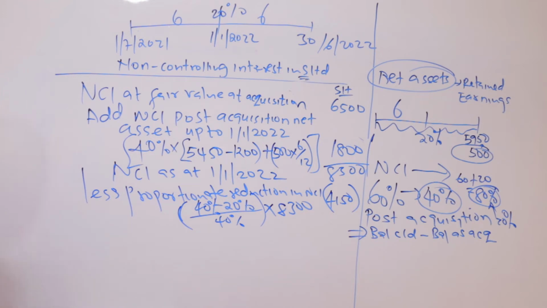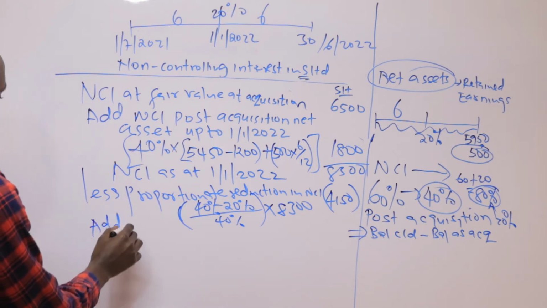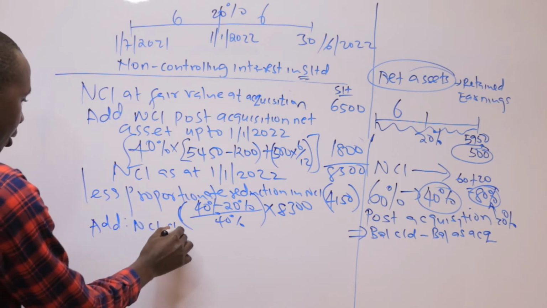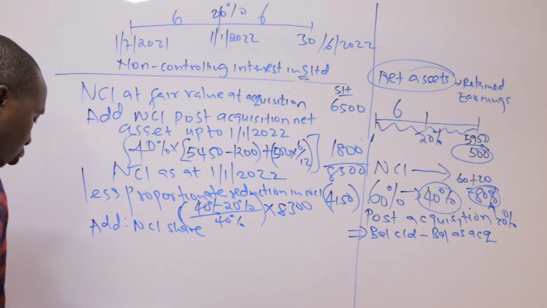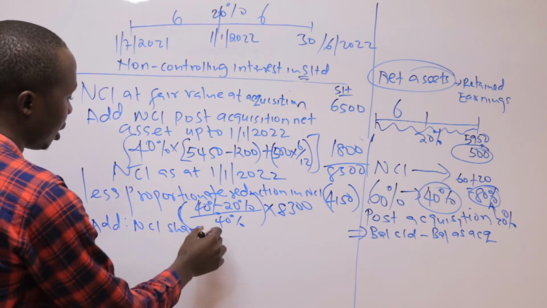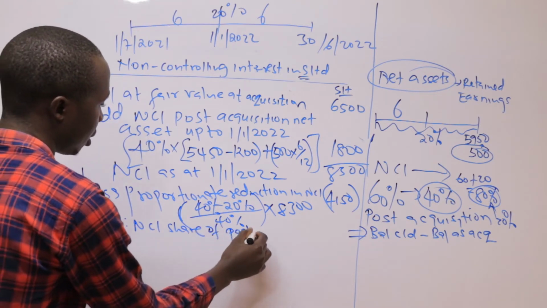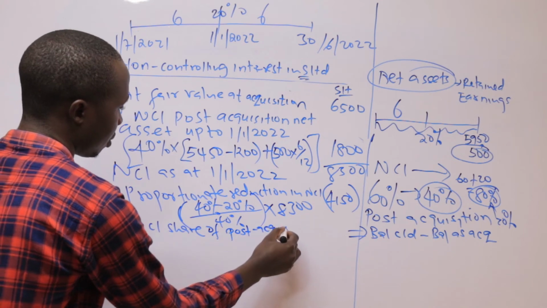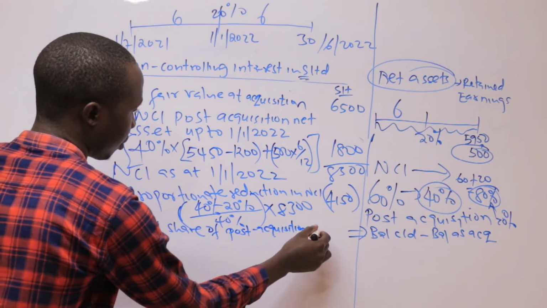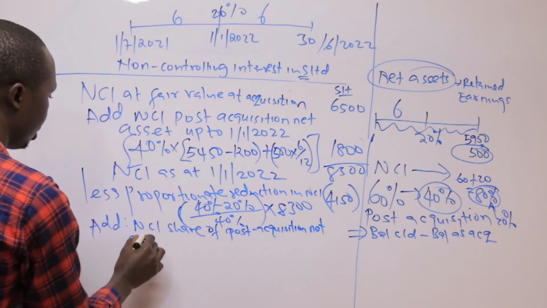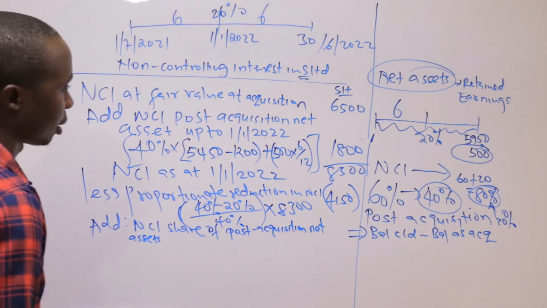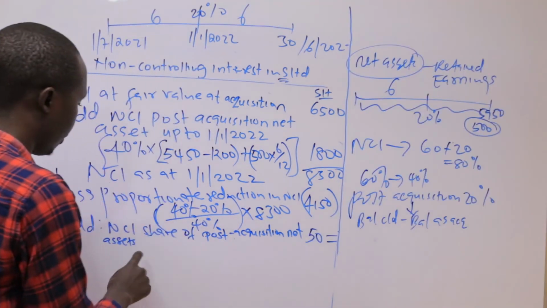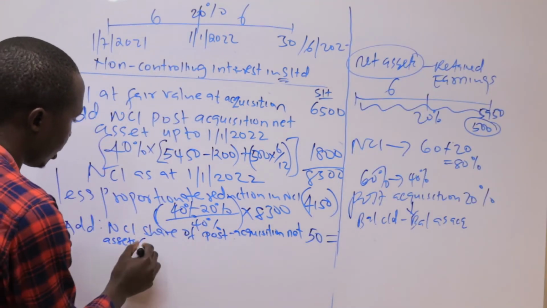After that, we need to add the NCI share of post-acquisition net assets, for the last 6 months.